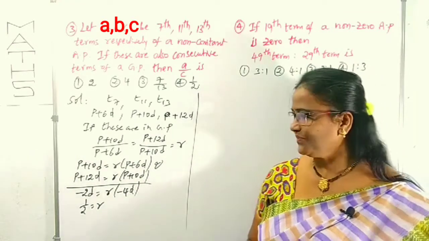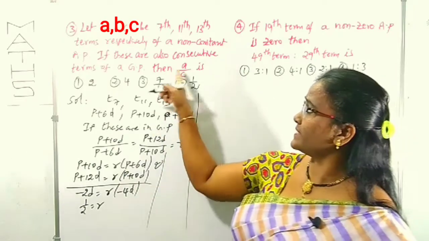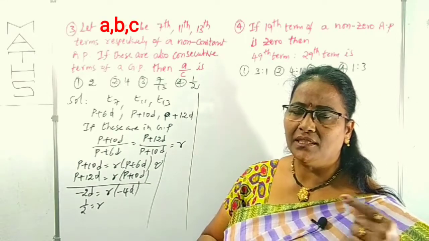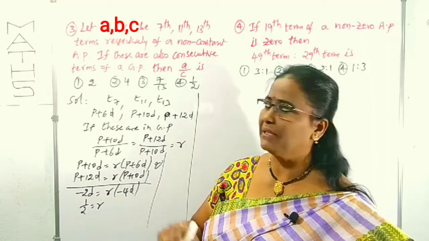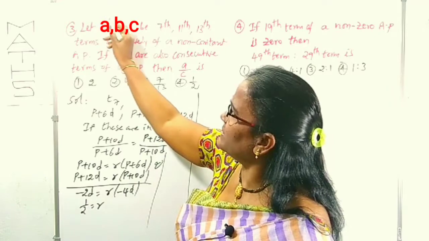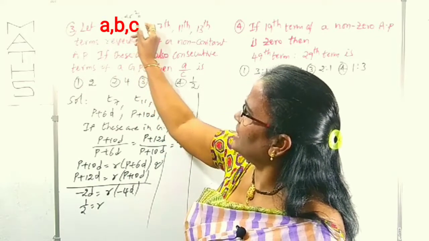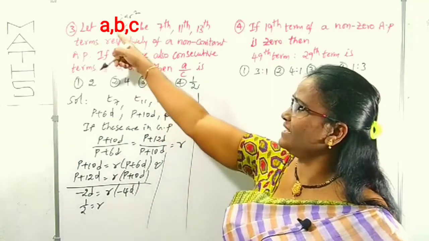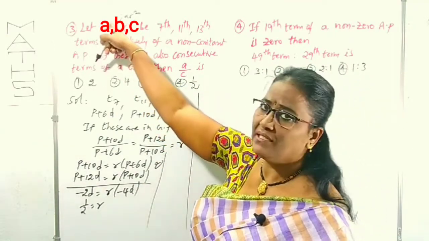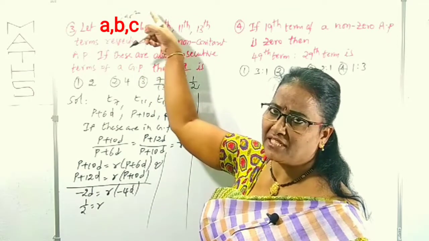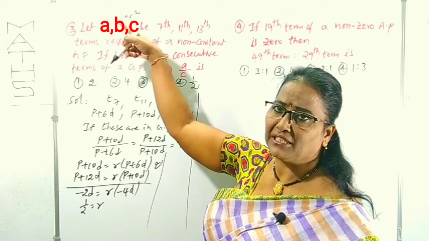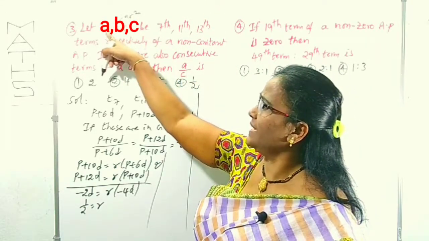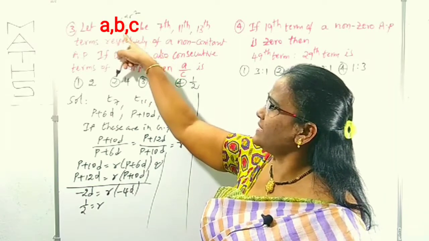Right? Now, what is asked next? A by C. These A, B, C are also 3 consecutive terms of a GP. Means what you can do? For consecutive terms of GP, A, AR, AR square we can take. In place of A we can use some other letter like Q, in the ratio it will be cancelled. That's why I have taken A only. A, B, C are 3 consecutive terms in GP: A, AR, AR square, etc. We can take that. That means indirectly A is A, C is AR square.